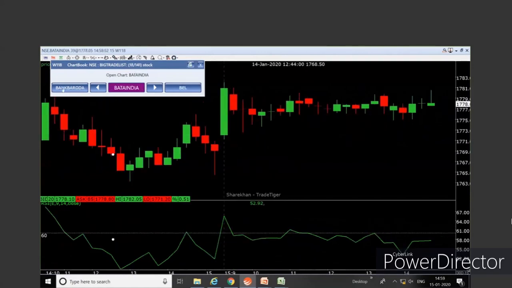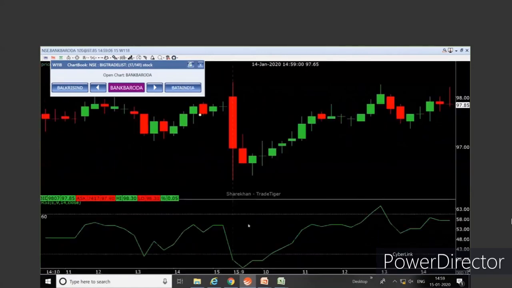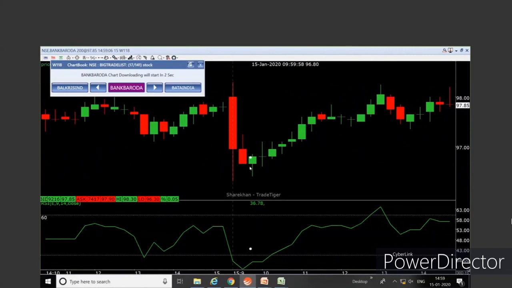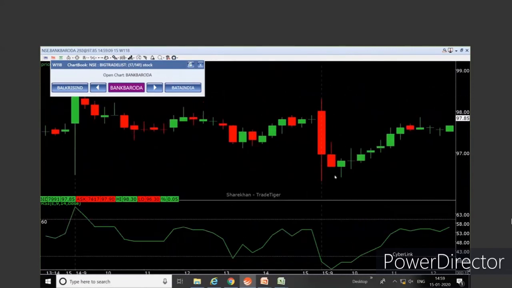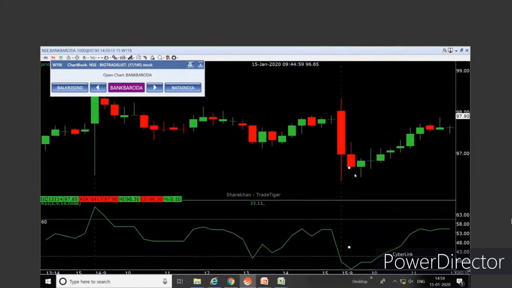Like this, you can just scan through the stocks. See, Bank Baroda as well. There was a positive candle divergence today morning. Nice one. Okay, let me just mark this. Prices have made a lower low. RSI slope going upwards. Second candle playing the most important role.